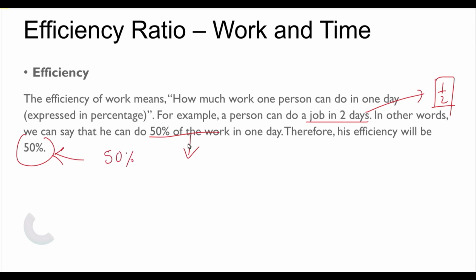Similarly, if a person B is able to complete the work in half the time, suppose half a day, that means his efficiency is 200%.